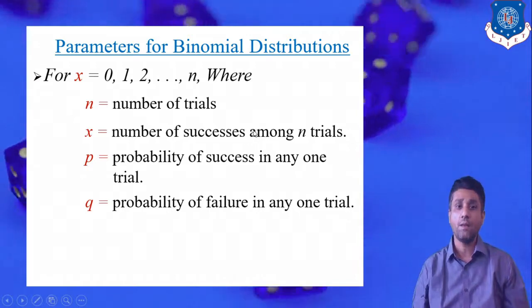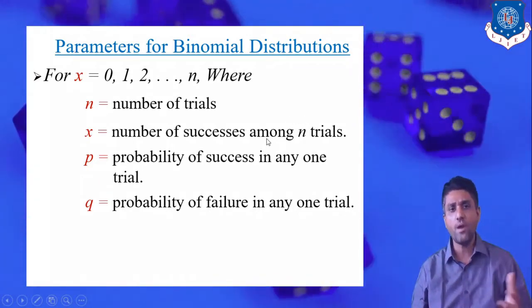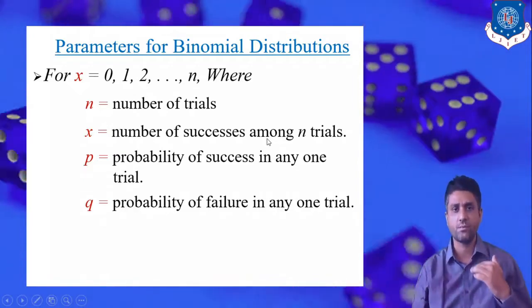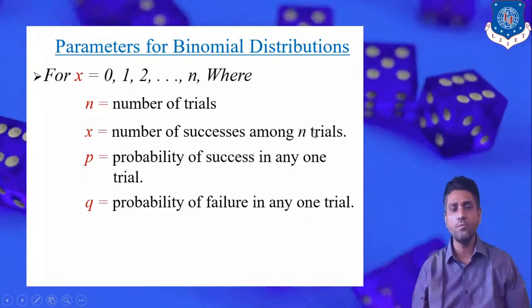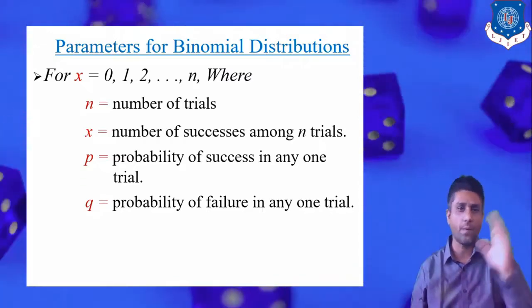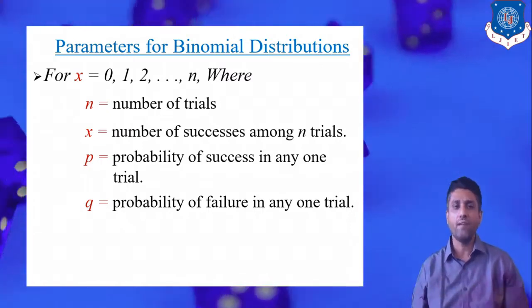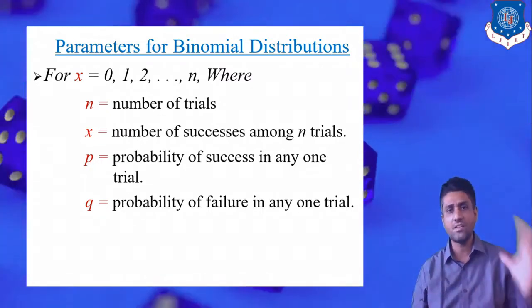Now x is the number of successes among n trials. It depends on when we say that we are a success. Suppose again we toss a coin. Definitely there are two outputs, it may be head, it may be tail. But we assume that when we get a head, I am a success.